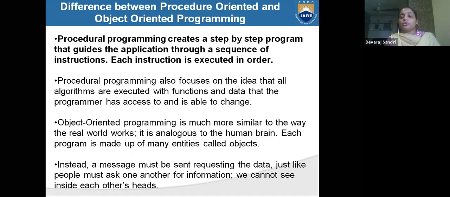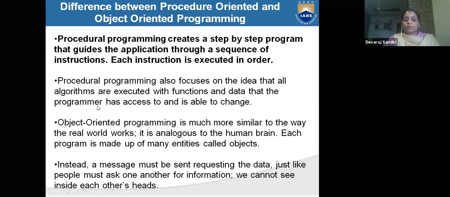Each instruction is executed in order. Procedural programming also focuses on the idea that all algorithms are executed with functions and data that the programmer has access to and is able to change. Here you have to follow the algorithms procedure-wise, and the program is executed with functions.